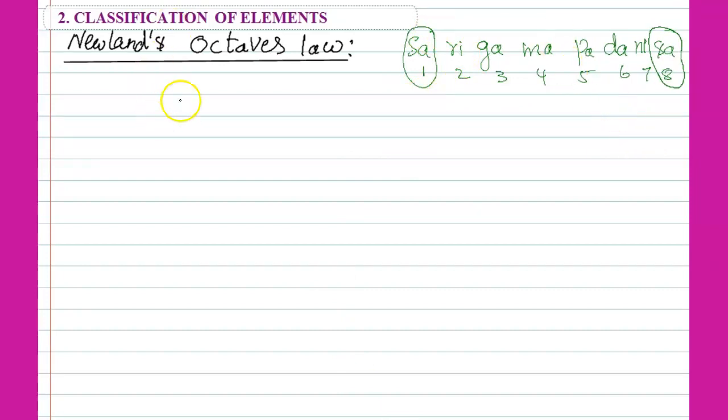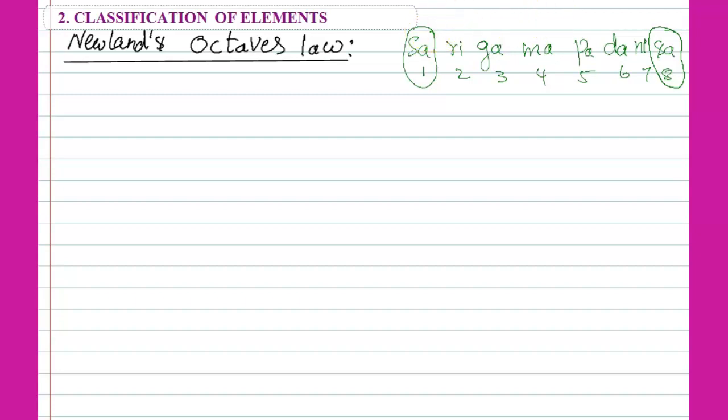Similarly, when elements are arranged according to their atomic weights, the first element and 8th element have similar properties because they are in the same group. So that is Newlands' law of octaves.